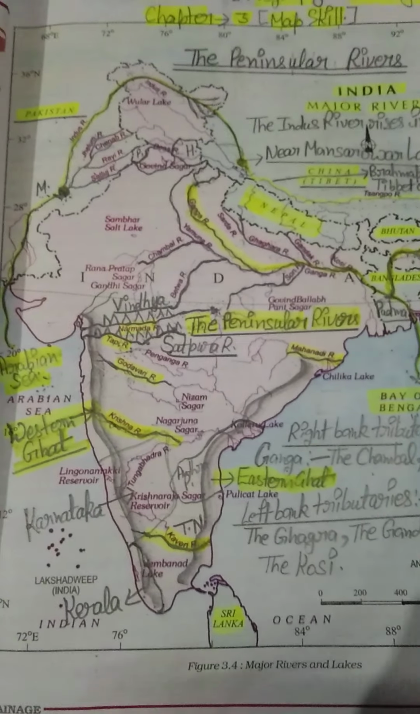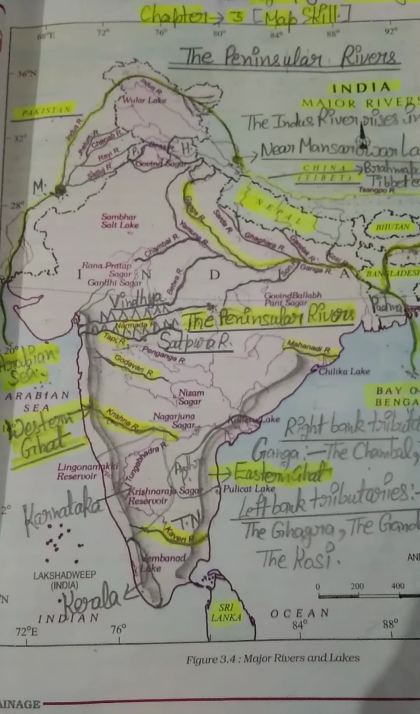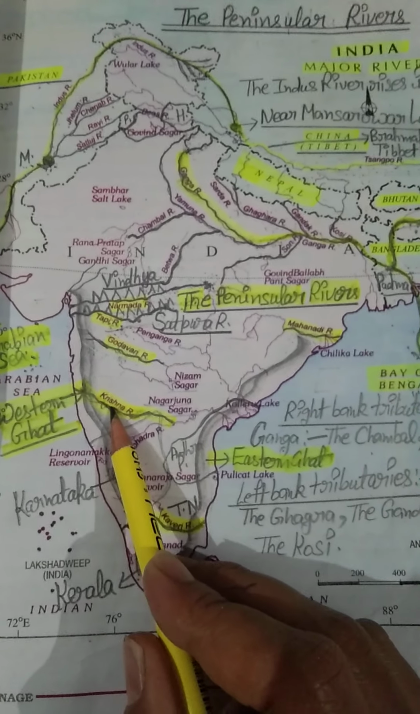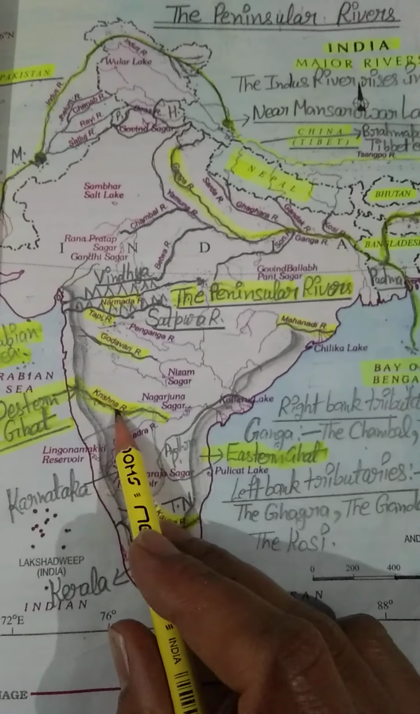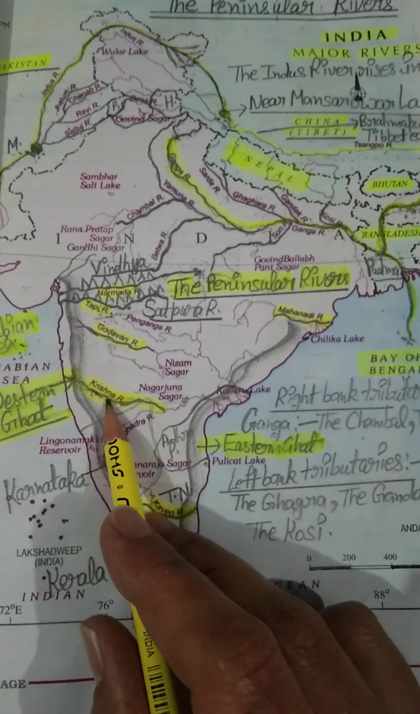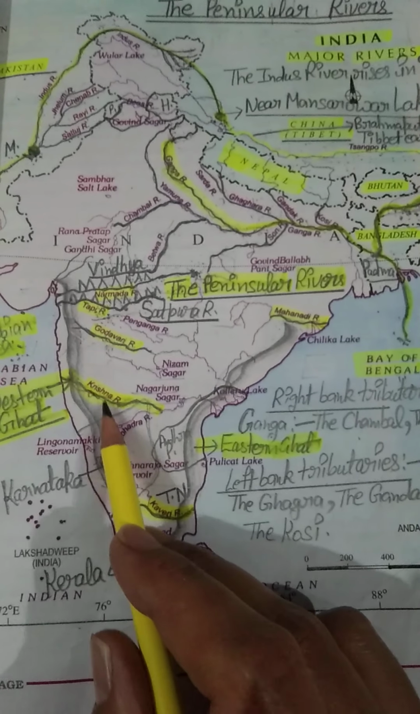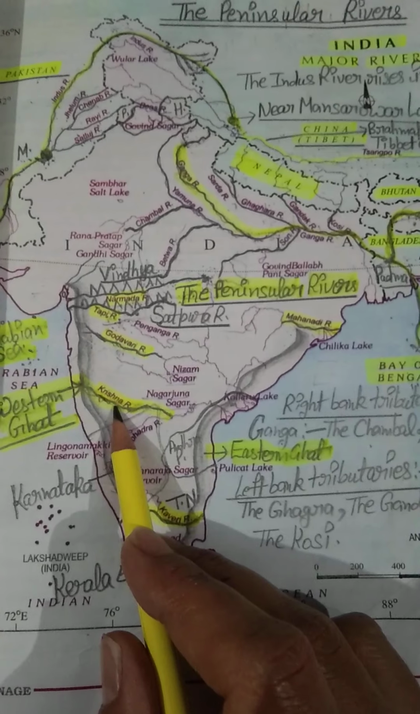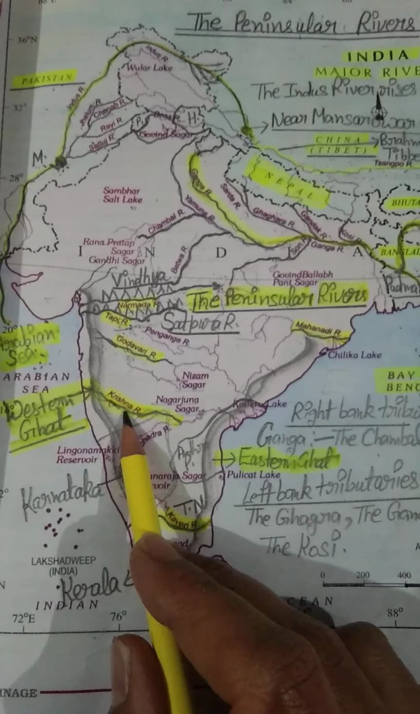Today in this video we will specially discuss the Krishna river, and we will discuss the Kaveri river. We will discuss the origin of these rivers, the length of these rivers, the tributaries of these rivers, and which states are covered by these rivers. So students, let me start.